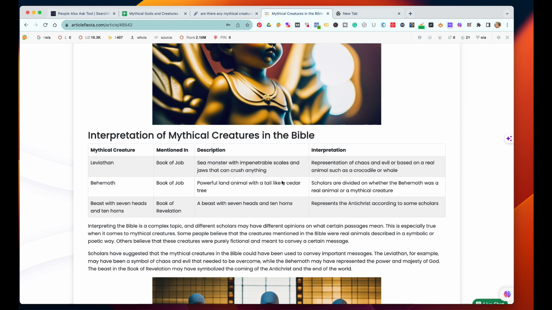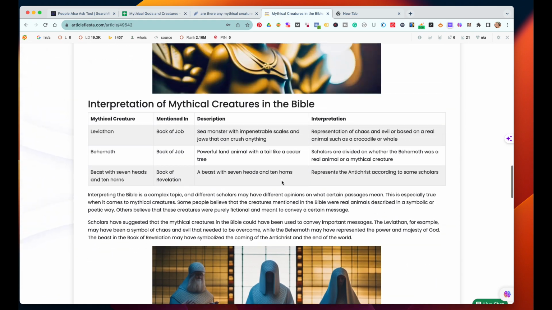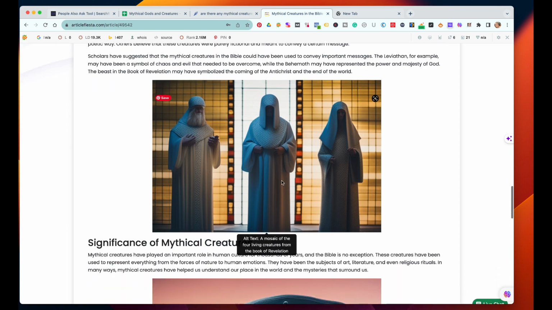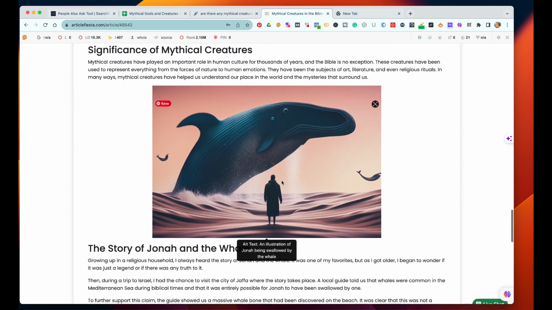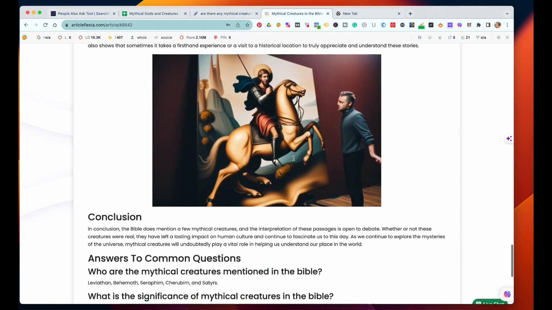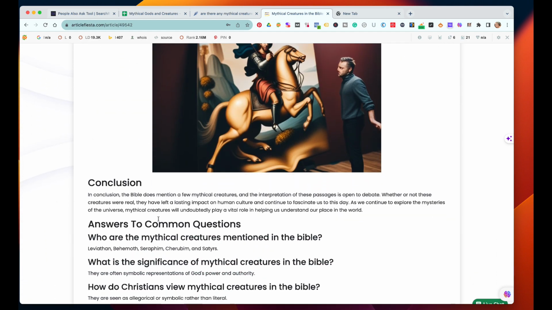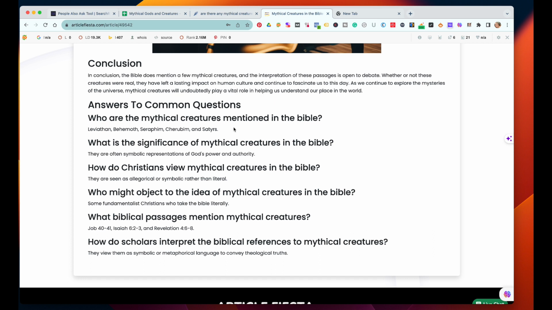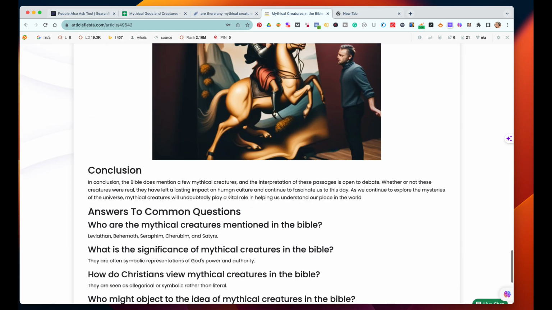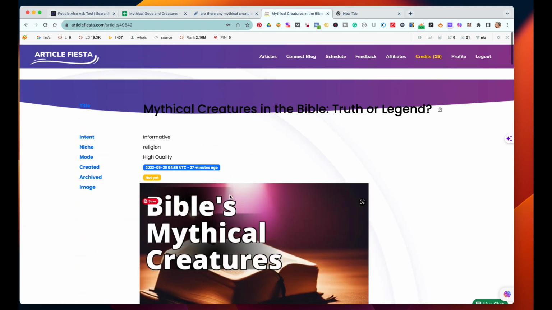Then they have a nice chart like Article Fiesta always does. Pretty decent art here. And then some more interpretations, significance, pretty good, Jonah and the whale. And then I remember we don't do conclusions. And then answers to common questions. And these, again, you could expand on by taking one of these and putting it into ChatGPT and asking it to write a paragraph and then put that paragraph in here. You could also take these creatures and create a list, which would be nice, and just expand a little bit on each of these. But this is actually not bad.